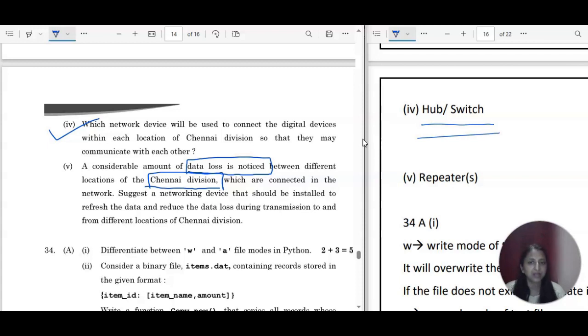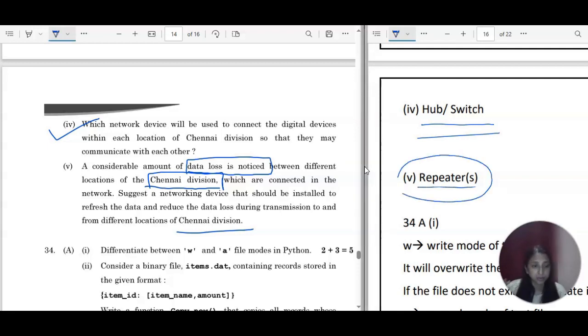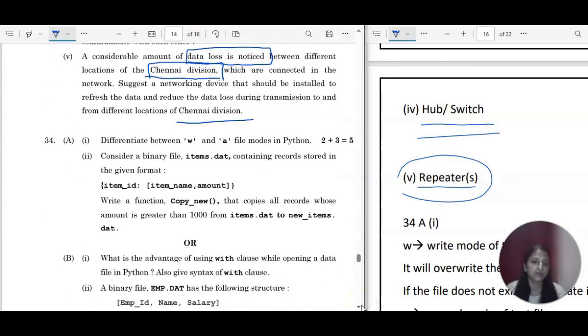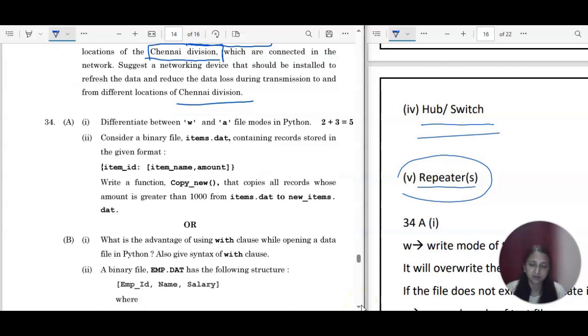Suggest a networking device that should be installed to refresh the data and reduce the data loss during transmission to and from different locations of Chennai division. That is the repeater. If you know the network components, a repeater helps you repeat your signals. If it repeats the signals, definitely the data loss will be less or there will be no loss of data.